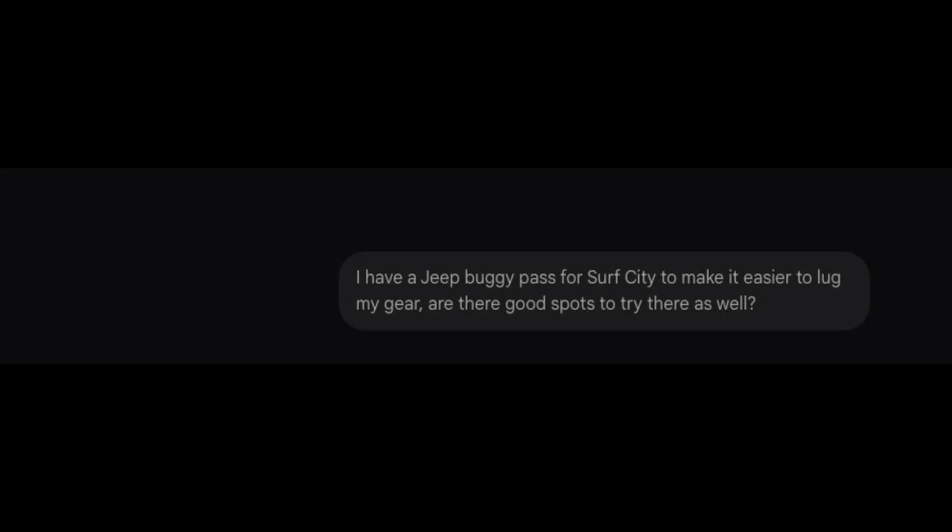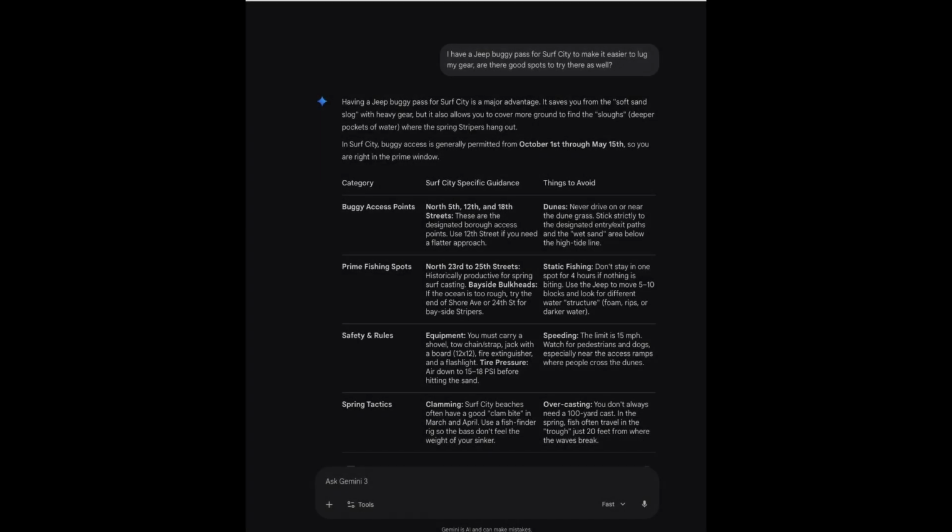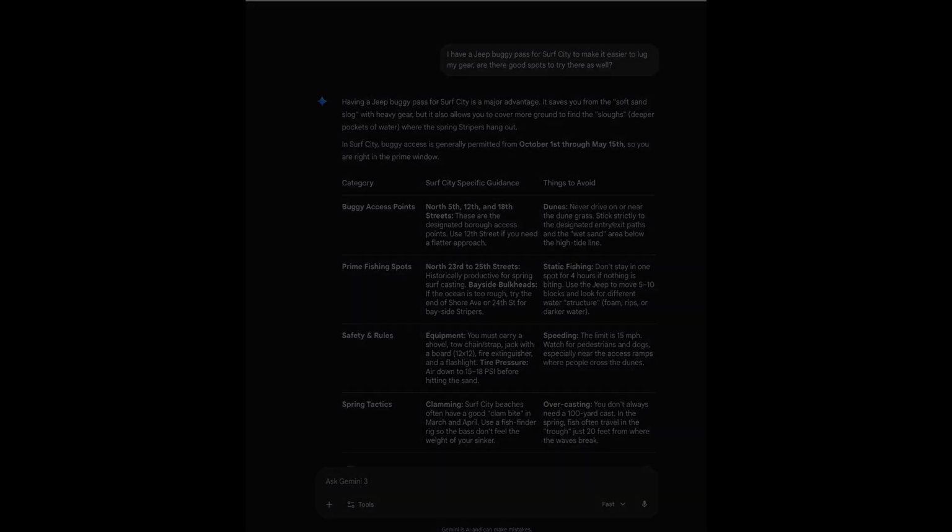Now that we have our first output, let's have a chat with it. Let's ask it a question. Let's let it know that I have a Jeep buggy pass for Surf City, to make it easier to lug my gear around. Are there any good spots there to try as well? The output's changed, and now we have a little bit more detail about using a beach buggy on the surf, specifically in Surf City. It lists out some prime fishing spots and some of the information around static fishing and staying away from the dunes.